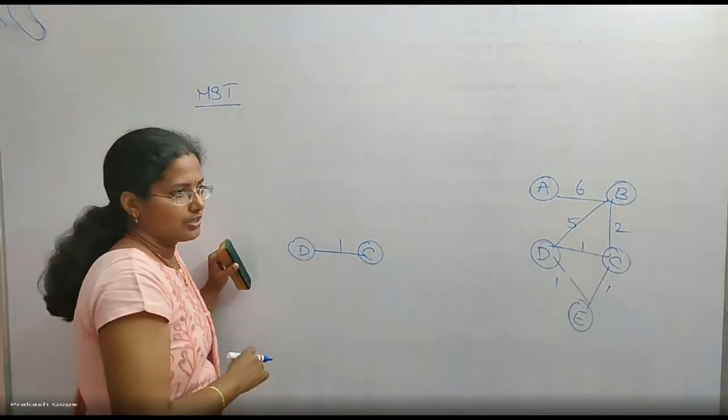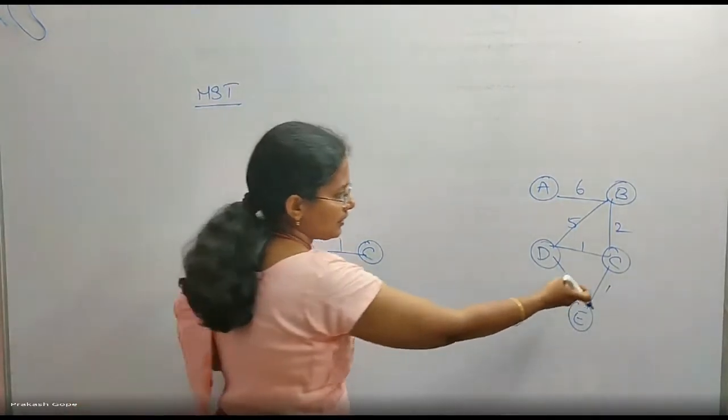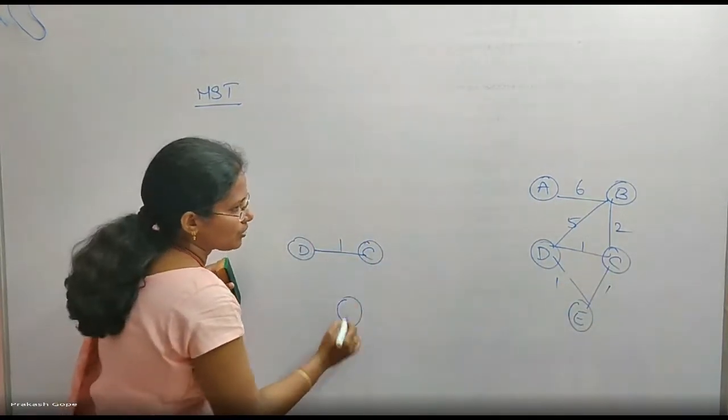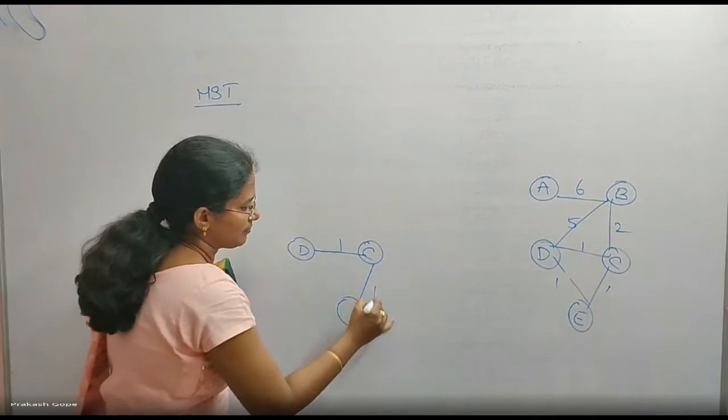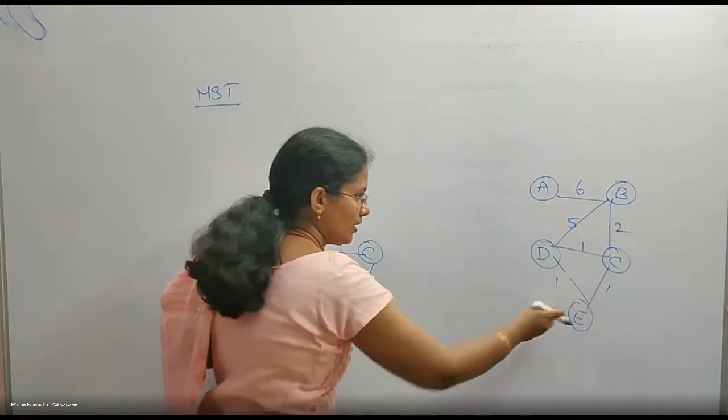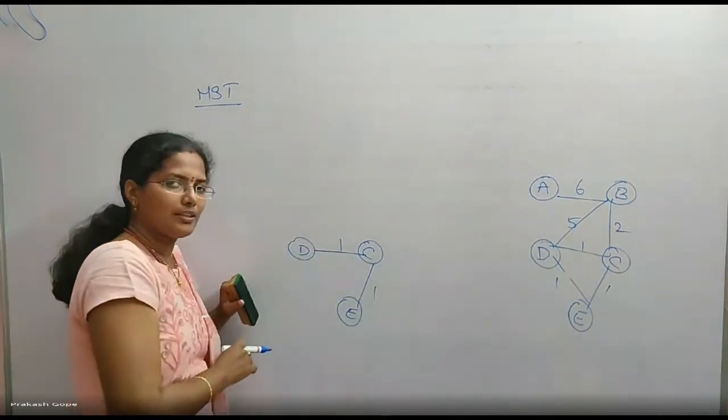Next minimum weight. Next minimum weight, it could be DE also, CE also. You can pick up any one among them. So I will pick up CE. What is the next minimum weight? I have DE, but if I include it, it forms a cycle. That's why I will avoid that.